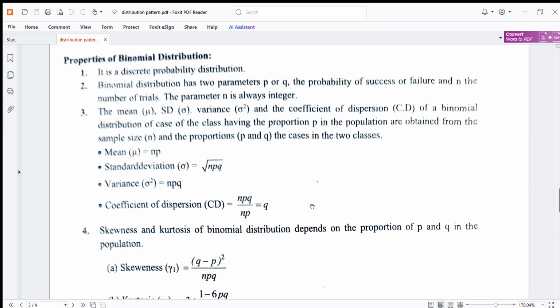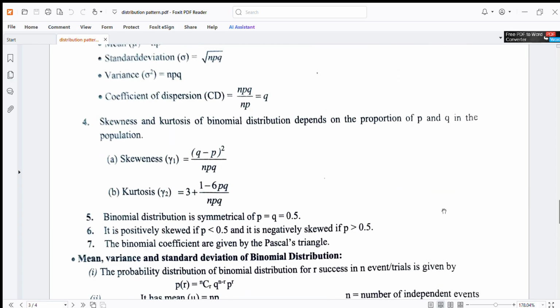Mean mu is equal to np. Standard deviation sigma is equal to root npq. Variance sigma square is equal to npq. Coefficient of dispersion CD is equal to npq upon np is equal to q. Skewness and kurtosis of binomial distribution depend on the proportions of p and q in the population.